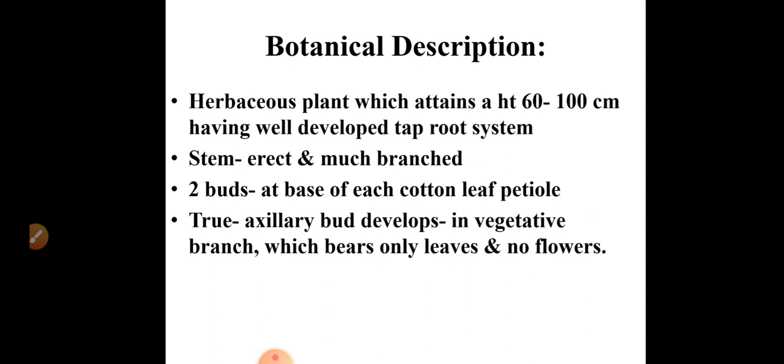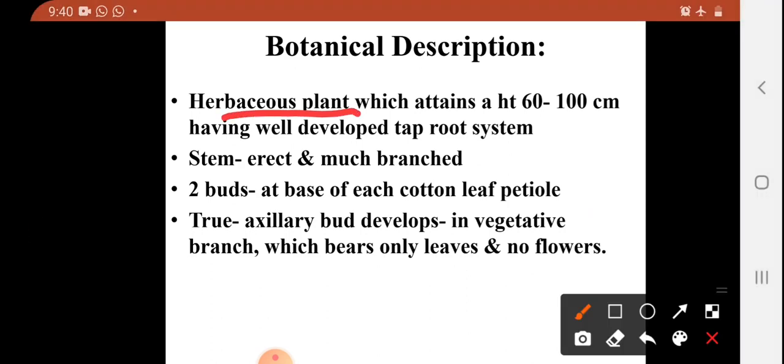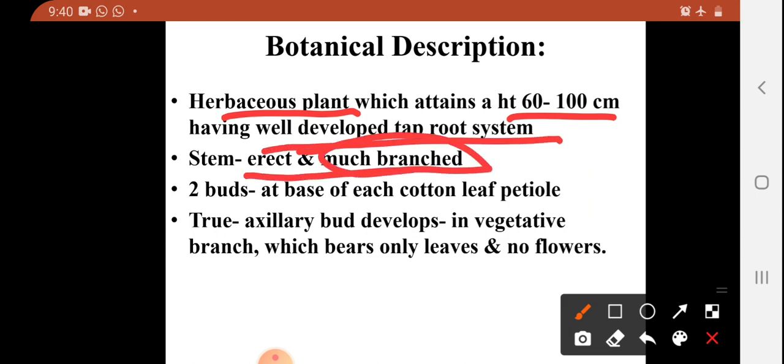Let's move to botanical description. This cotton is a herbaceous plant which attains a height of up to 60 to 100 centimeter, and it has a well developed taproot system. The stem is erect and we can find many branches on the stem. The most important structures are two types of buds present at the base of each leaf petiole, and these two buds are responsible for development of flowers, reproductive stages, and vegetative stages in this cotton crop.